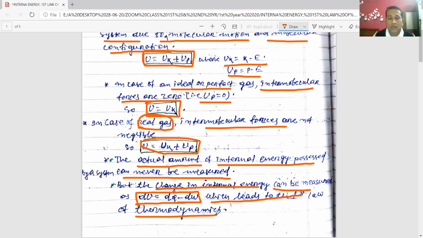Suppose a system has 1 lakh molecules. You cannot get the kinetic energy of each and every one of them, and you cannot get the potential energy of each and every one of the 1 lakh molecules. That is too difficult, in fact impossible. It can never be measured.